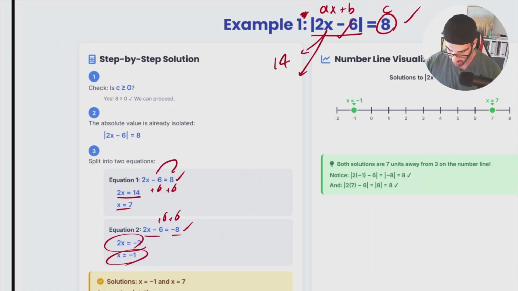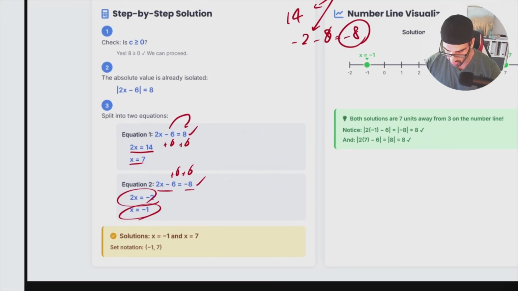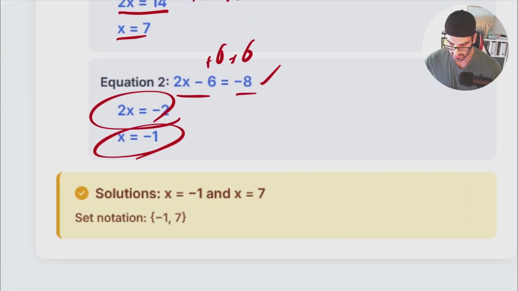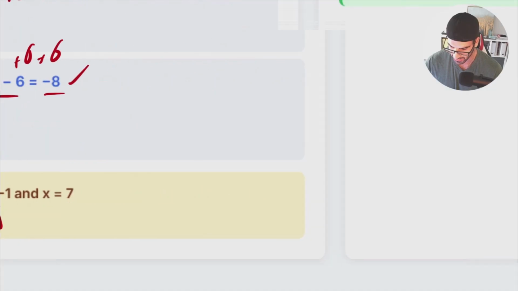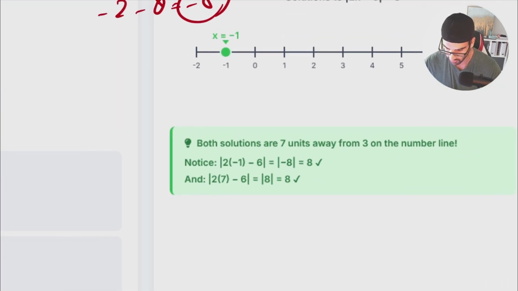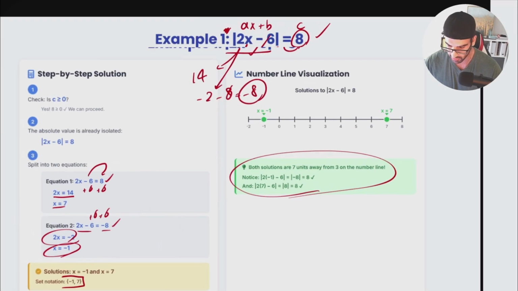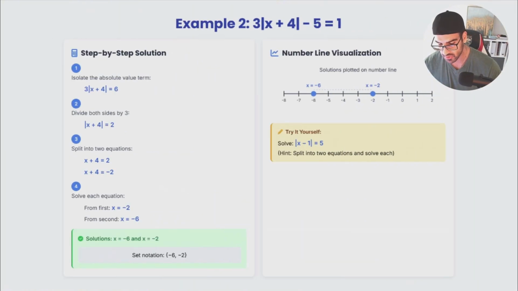And also if I do have my x as -1, 2 times -1 is -2 subtracted by 6 is going to be -8, which we know that absolute of -8 is going to be 8. So everything is okay. So sometimes if you would like to show what your variables are, you're going to use this format. After that part, again, we are going to double check everything to make sure our final answer is right itself. So let's solve another example.